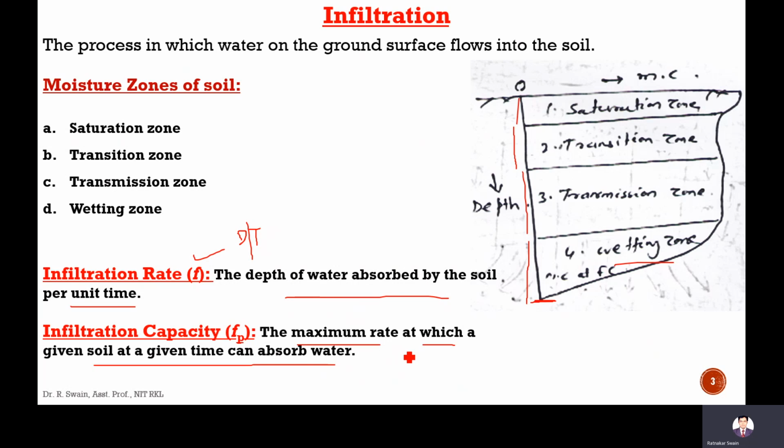With a change in time period, the infiltration capacity changes. If soil type changes, then infiltration capacity changes. If temperature of soil changes, then the capacity changes.